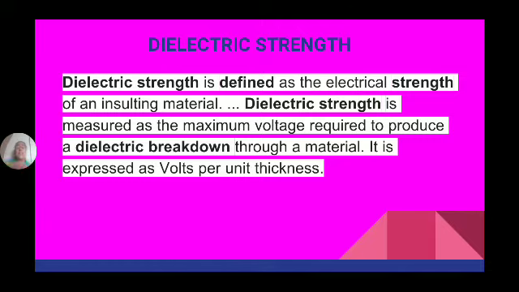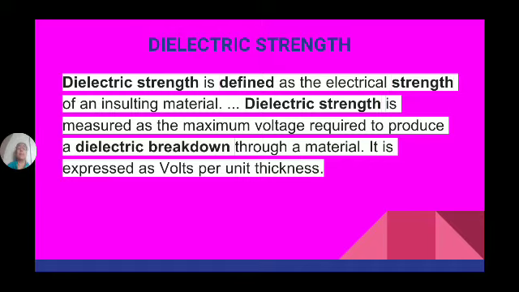If it is a conductor, they pass from this side to this side and this side to this side. If it is an insulator, the electrons don't flow either way. So these are the basic properties and types of materials which we mostly use in the electrical engineering field.